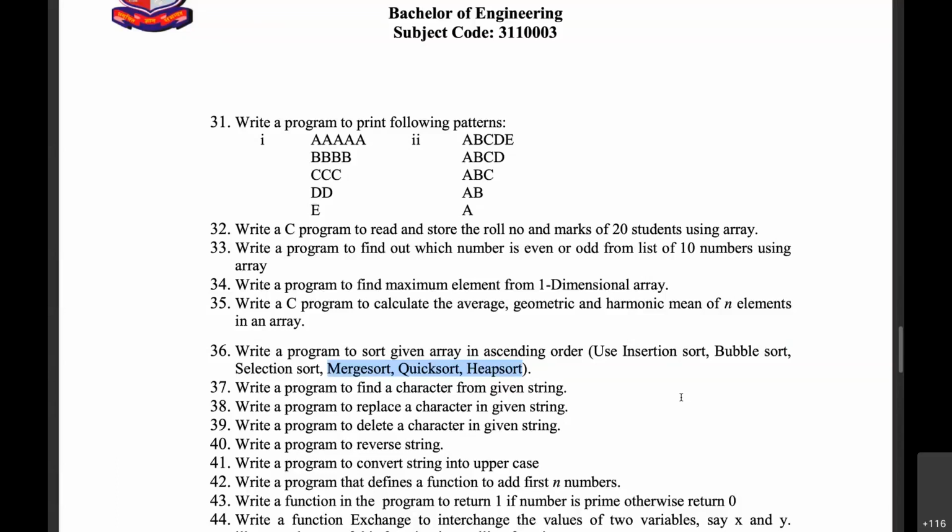In your next semester, you will have a data structures subject, and in that subject, again, you are going to have these sorting techniques as a unit. At that time, you are going to learn merge sort and quick sort.